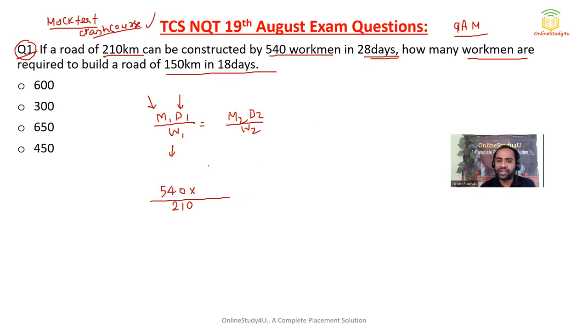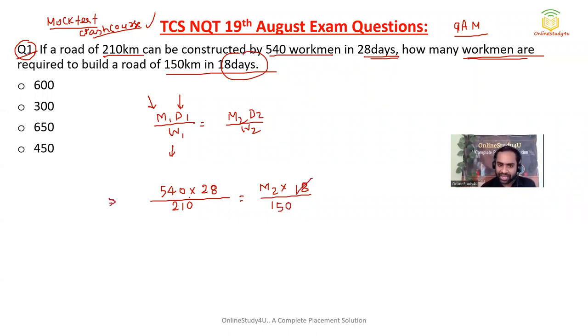And if we talk about days, how many days are they taking? 28 days. Now, how many workmen are required? That means M2 we have to calculate. D2 is what they have given: they want to construct a 150 kilometer long road in just 18 days. Now you have to solve this.